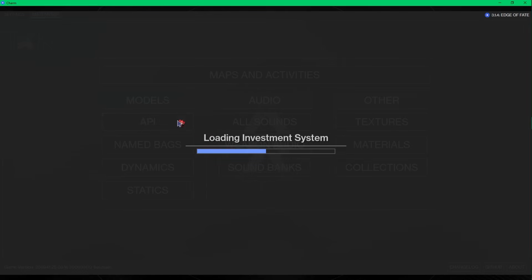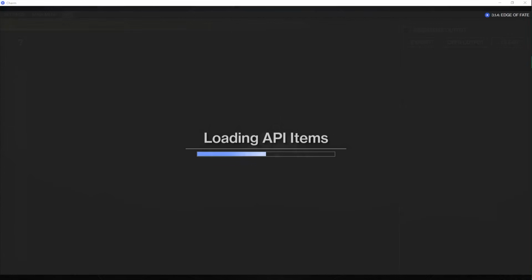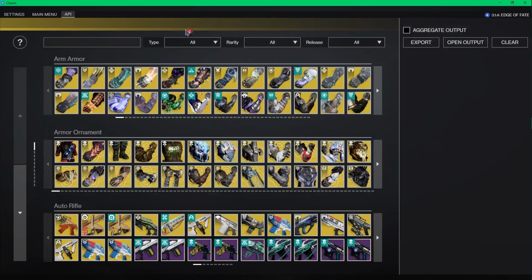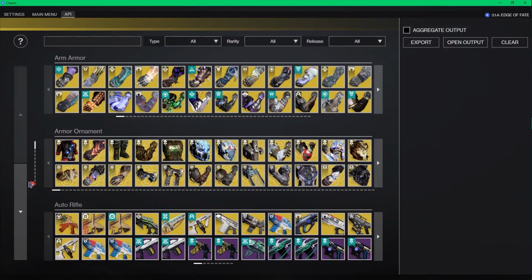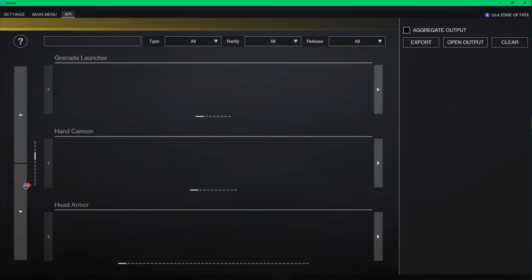Click on the API button underneath the models section. This will take a little bit to load in, so once it's loaded in, you're able to see all the player items. Things like armor ornaments, armor, weapons, weapon ornaments, ghost shells, ships, and sparrows.